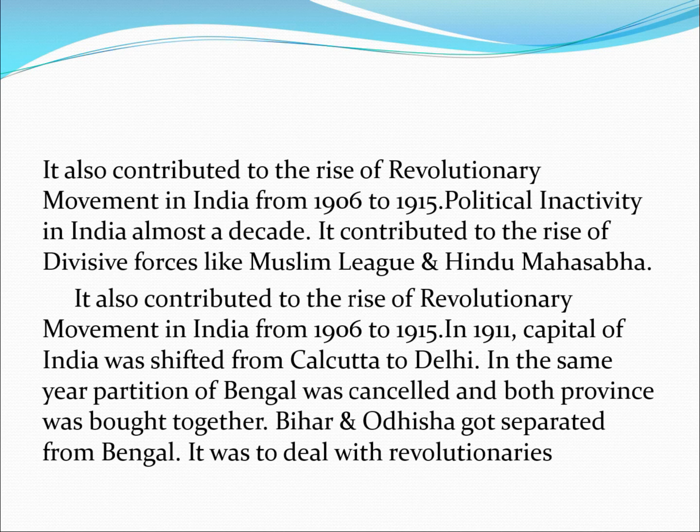The same year, the partition of Bengal was cancelled and both provinces were brought together. Bihar and Odisha got separated from Bengal. It was to deal with revolutionaries. This is the end of the Swadeshi movement and the Surat split.